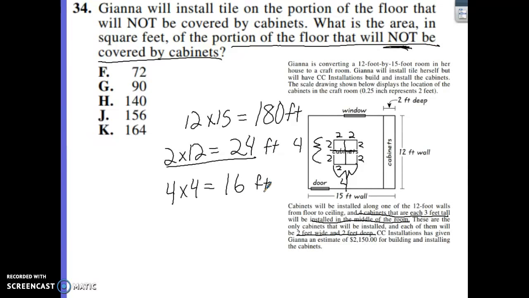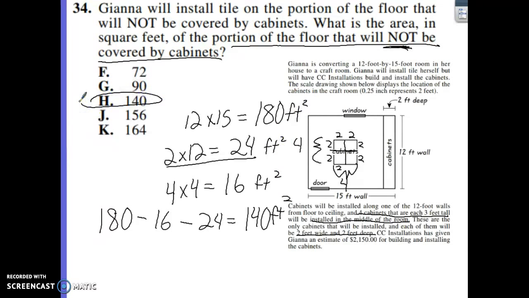Now we're going to take that 180 feet and subtract our 16 feet for the cabinets in the center and our 24 feet for the cabinets along the wall, and we get 140 feet squared. These are square feet. So 140 square feet